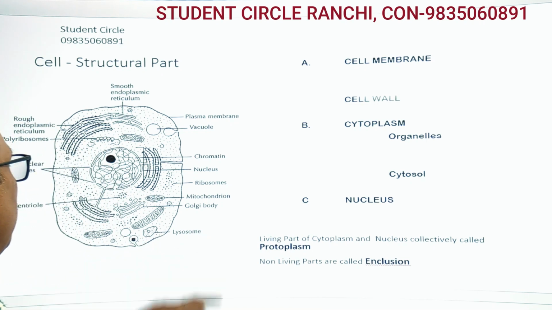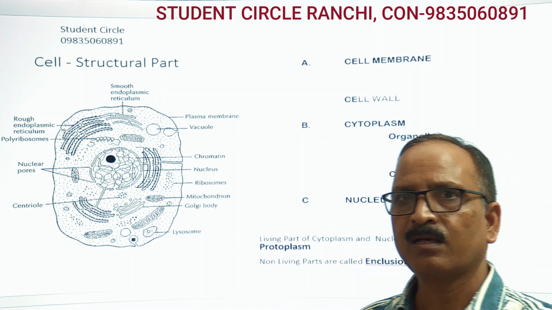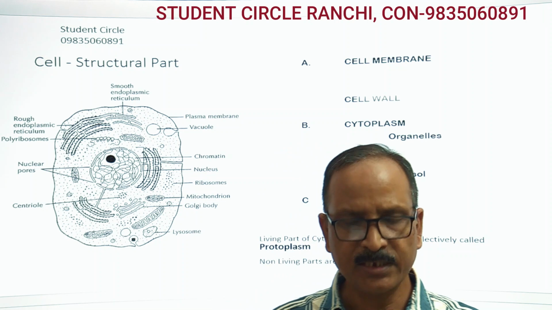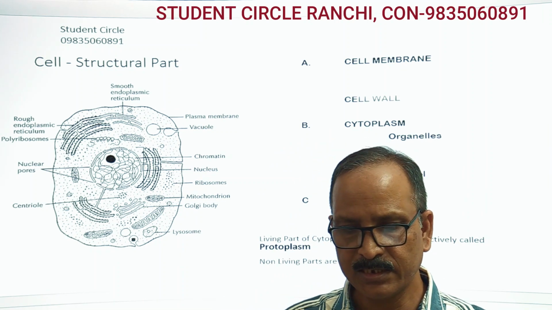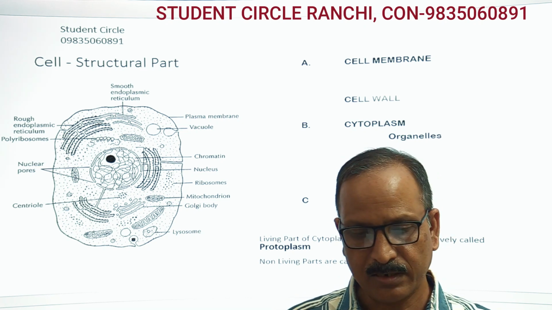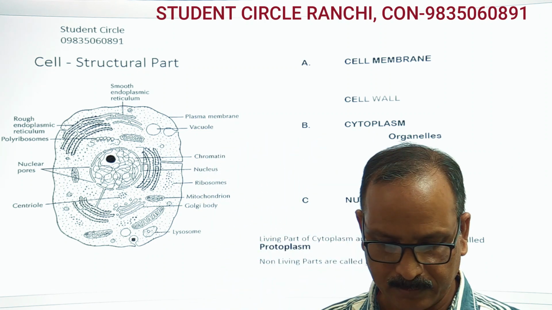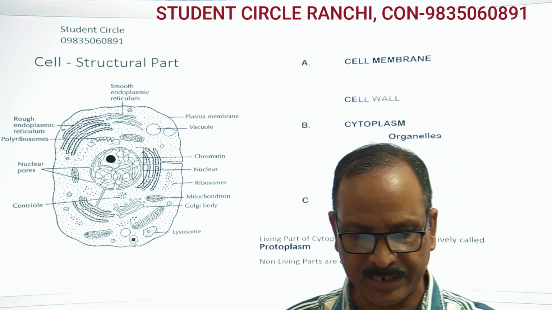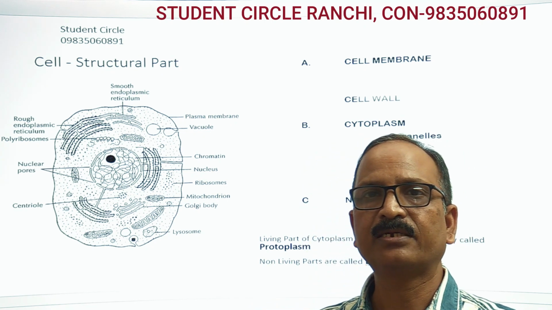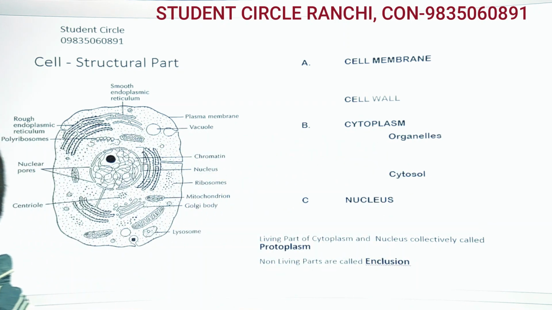Next one is lysosome. Lysosome is also a sac-like structure inside the cytoplasm. It contains enzymes and is responsible for all enzymatic activity inside the cell. All intracellular digestion is done by lysosome. It destroys any foreign element that enters the cell and is not required by the cell.